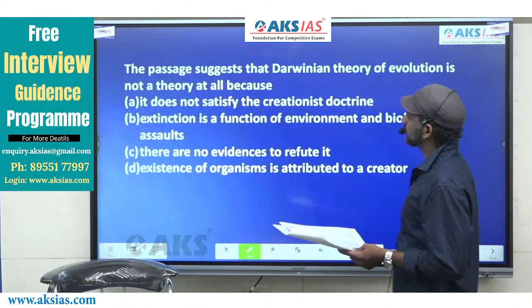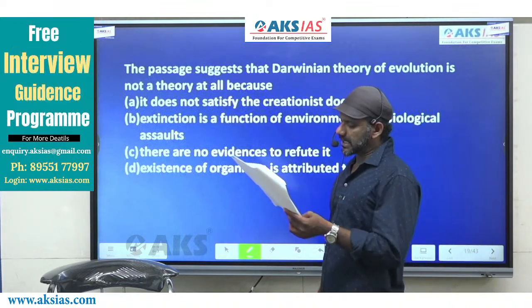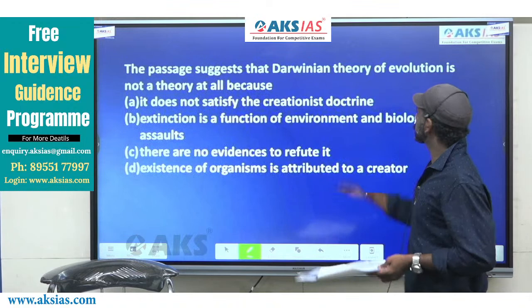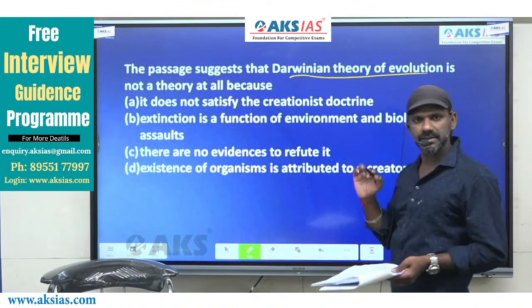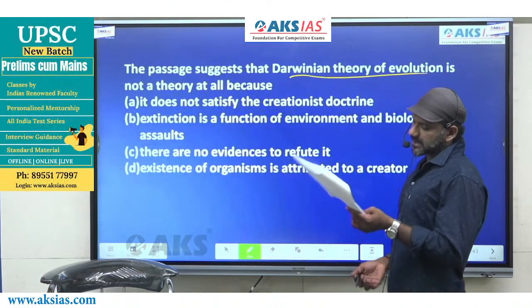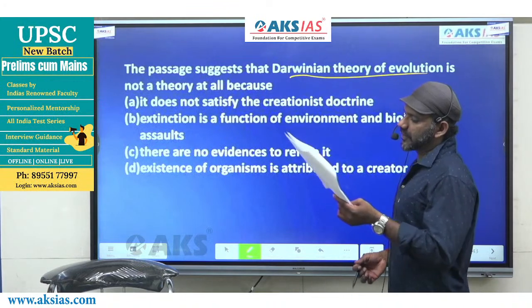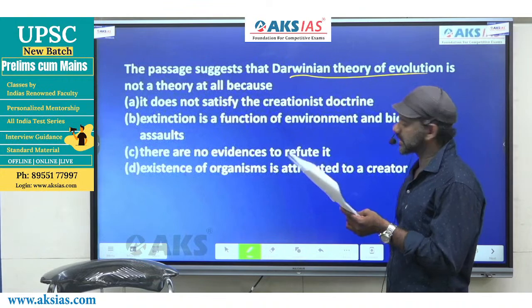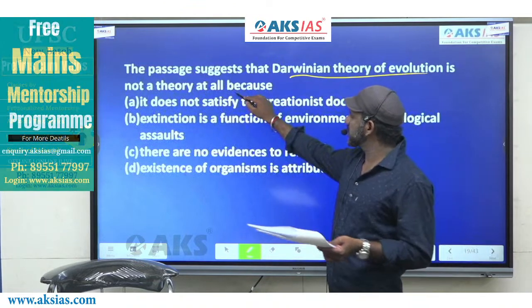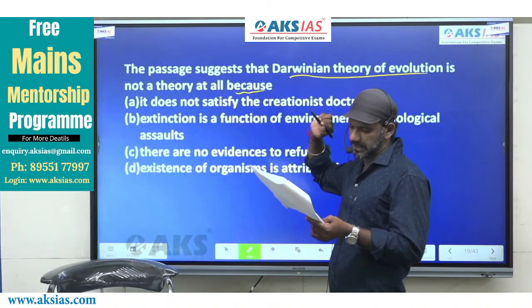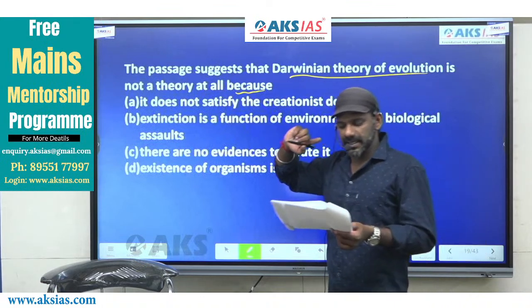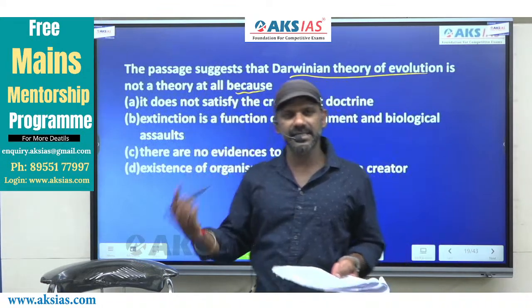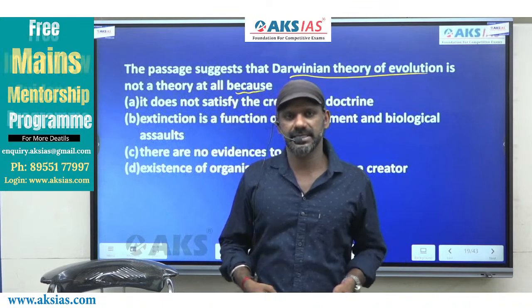I'll read the question. The topic of the question is this. The passage suggests that Darwinian theory of evolution is not a theory at all because. Because is a cause and effect indicator. The same as a type of question that starts with why.